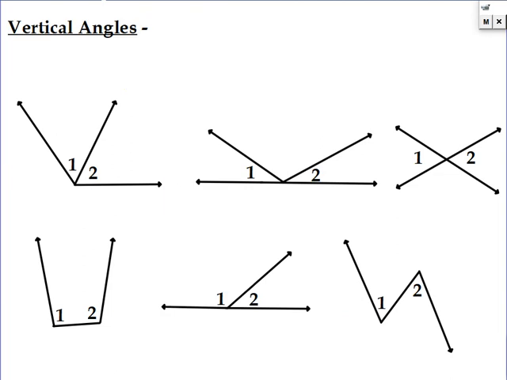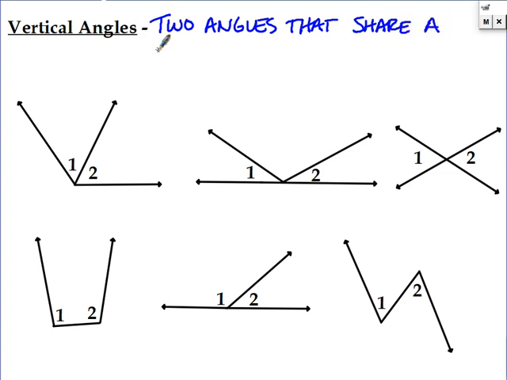Okay? And the last one. Vertical angles. Vertical angles are 2 angles that share a vertex and whose sides form two lines.